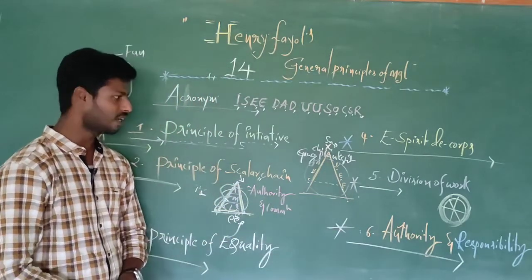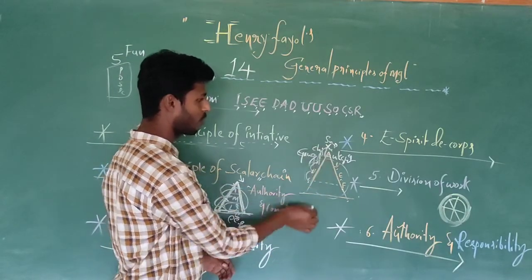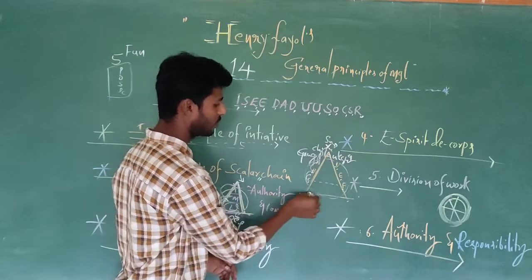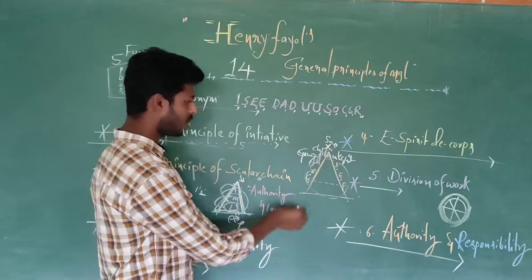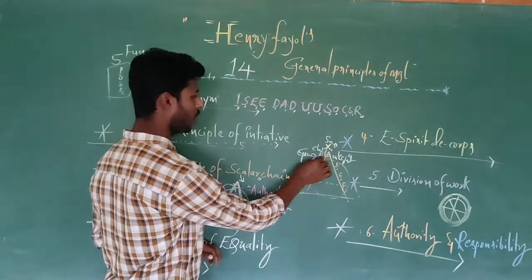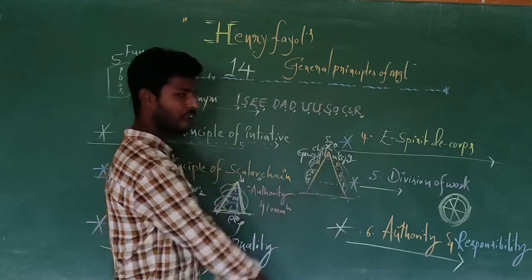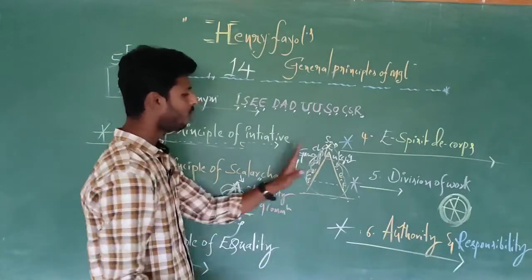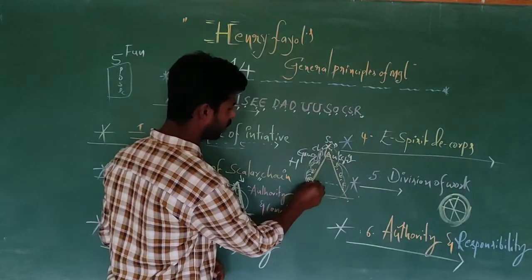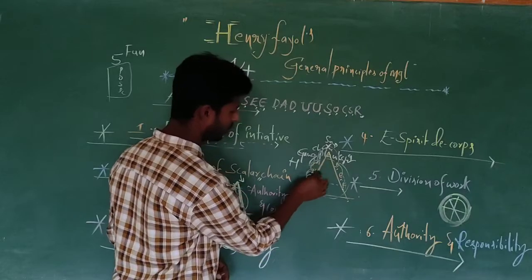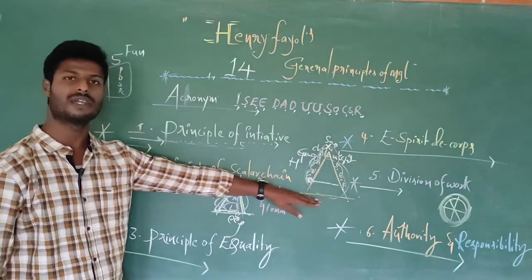During emergency or critical conditions, here C has no need to communicate with B, no need to communicate with A, no need to communicate with X. Now for example, C wants to communicate with Mr. F. As per the scalar chain, C should tell B, B should tell A, A should tell X, again X will tell D, D will tell E, and finally it will come to F. It takes huge time. To avoid this, gangplank: in this, E can communicate directly with A, B, C. C can communicate directly with F. So this is called gangplank.